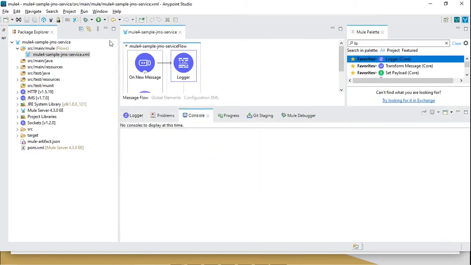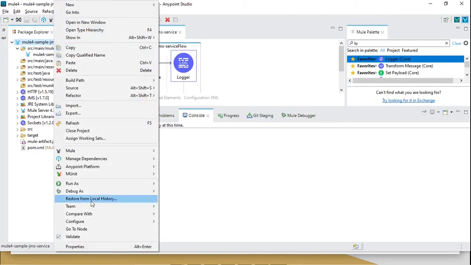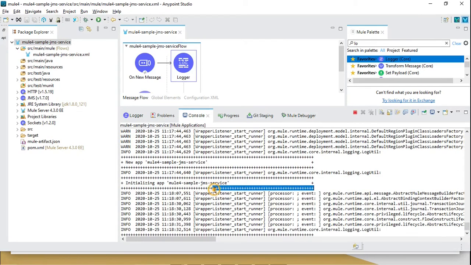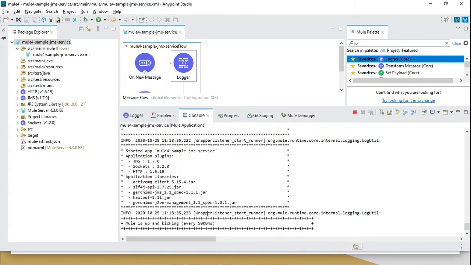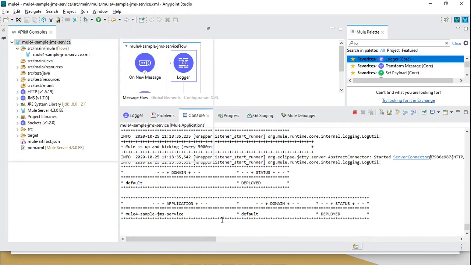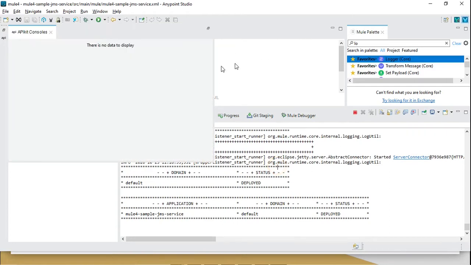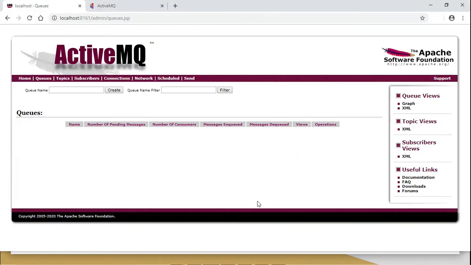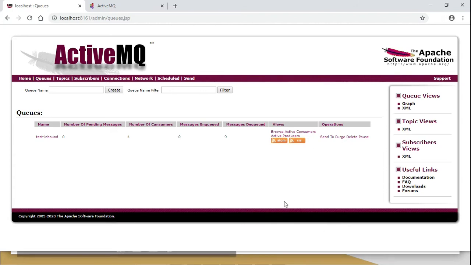Let's go ahead and start this application. So the application is started and deployed as well. Now let's go ahead and check this ActiveMQ. I will just refresh. By default, if you have defined this queue, the JMS connector will create the queue name, because it's auto configured inside this broker and the connector as well, which will create the source queue. We are going to publish some message. Let's go ahead and publish any message.